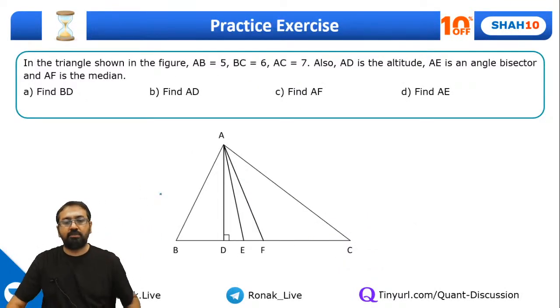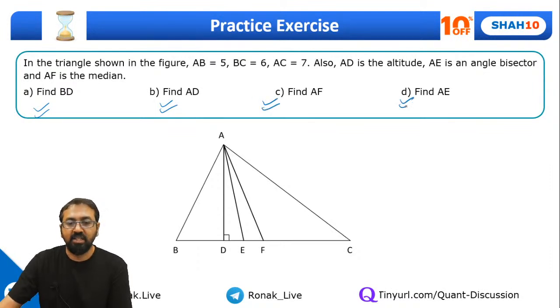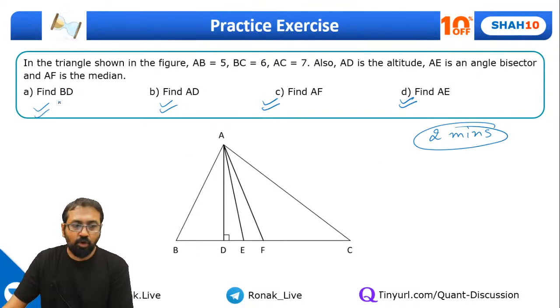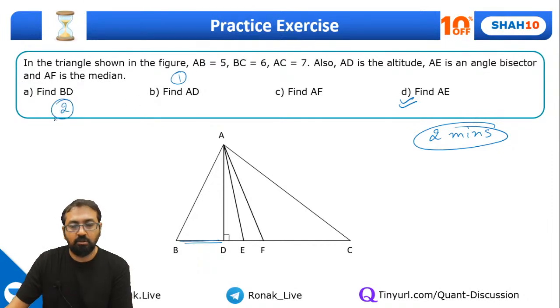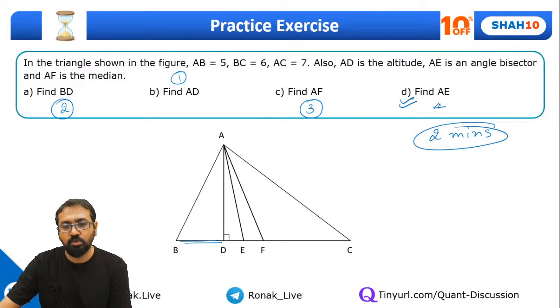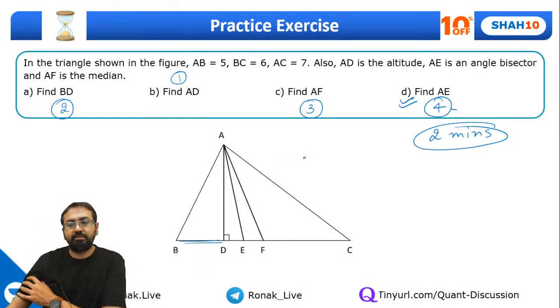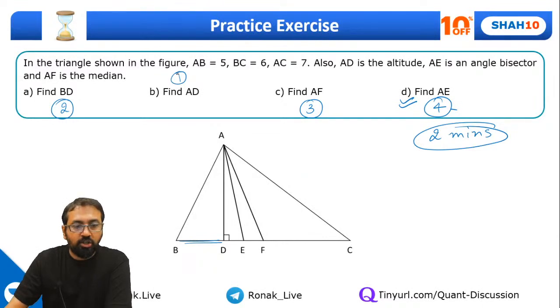Okay, so let's go ahead with the question. Here is a big question. These are not options, you need to find out these things. There are 4 sub questions in this question. Everyone, take 2 minutes and calculate this. Tell me what will be the length of BD, then AD. Of course, it will be easier for you to calculate AD first. So solve this one first, then get this one, then maybe you can try this one, and the last one is AE. Right? So please solve this question in this order: first, then second, third, and fourth.